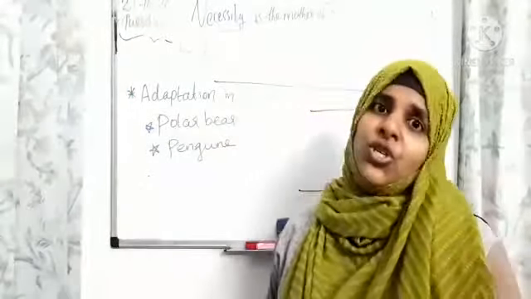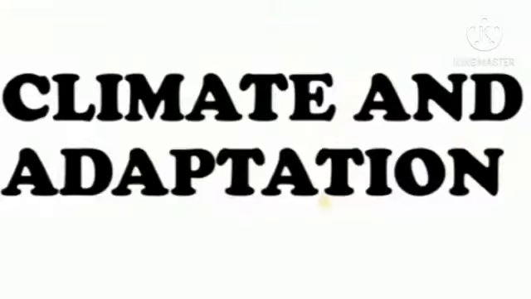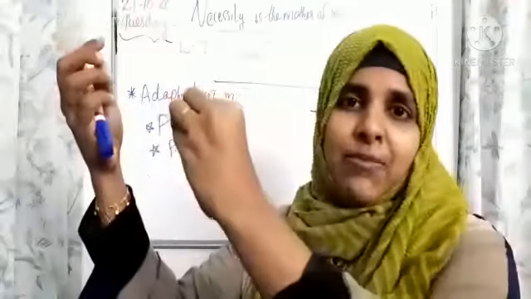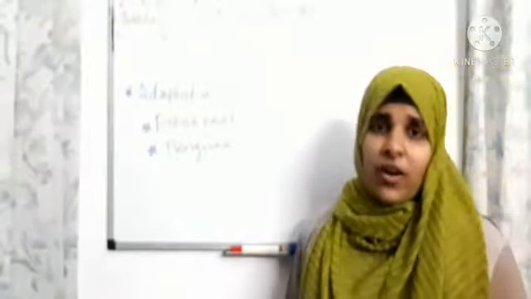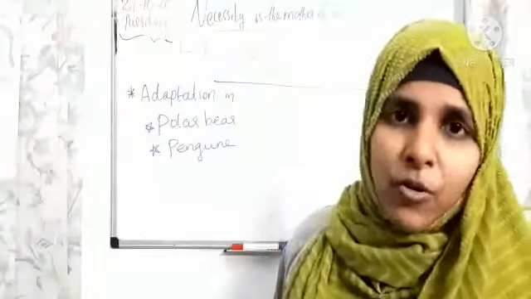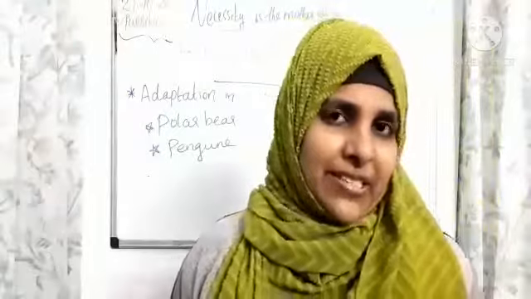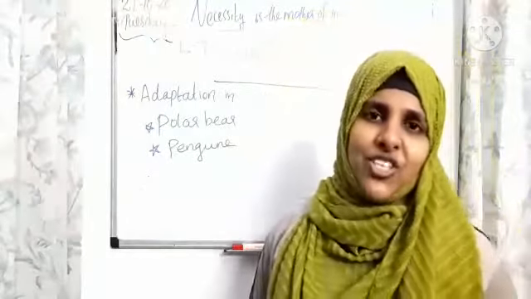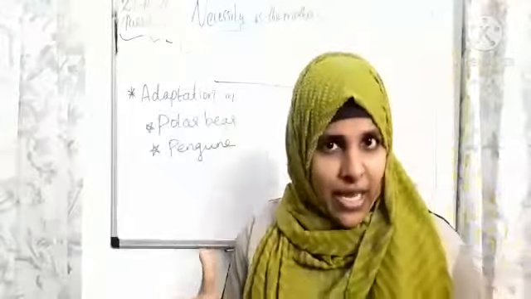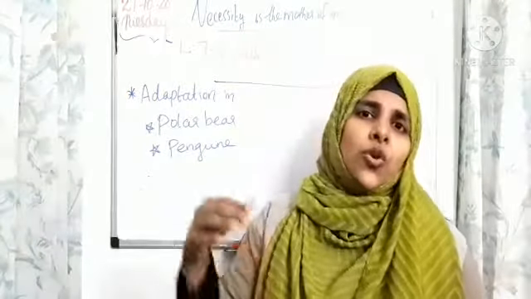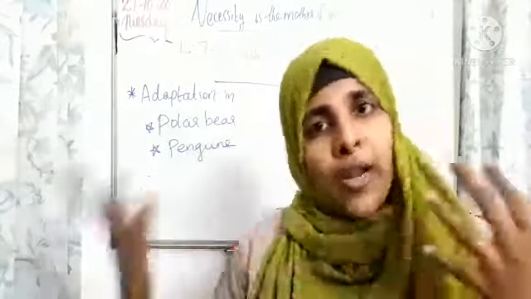Now I am going to teach you the main special features that help them adapt to living in that particular climate. Dear children, what is adaptation? We know that in your smaller classes you already learned about adaptations and habitat, right, children? So what is adaptation? It is a special feature developed by a living organism to cope with its environment or habitat.